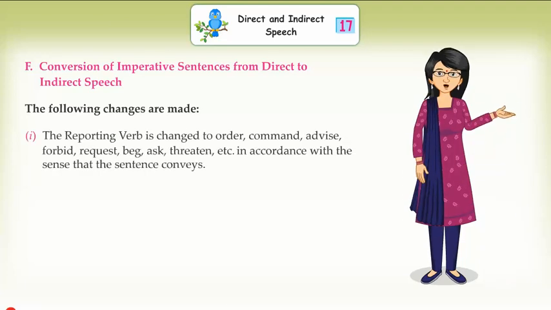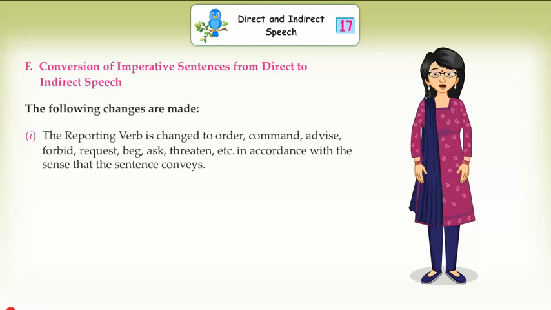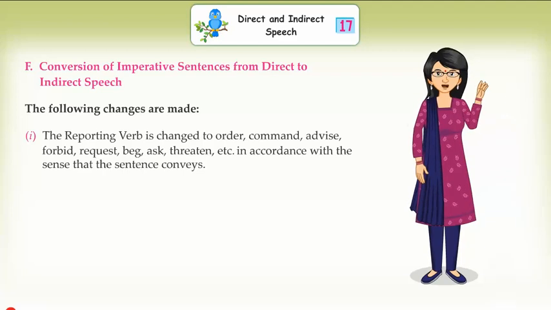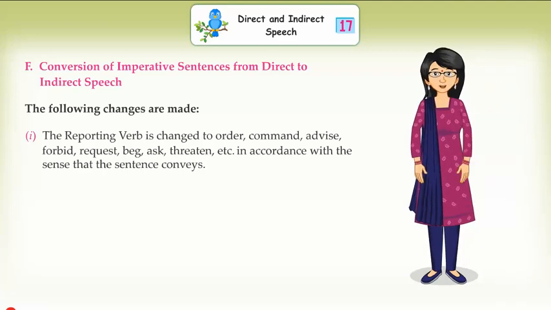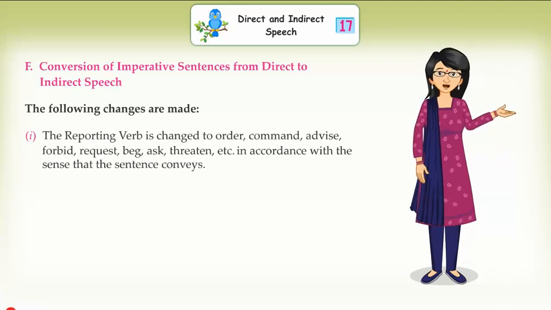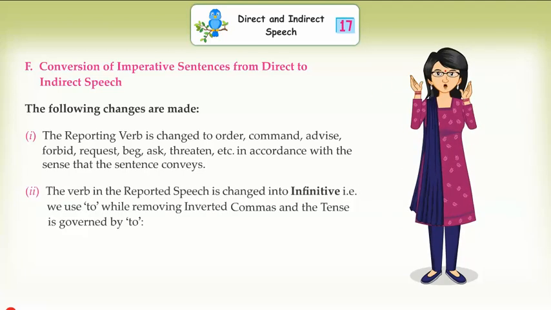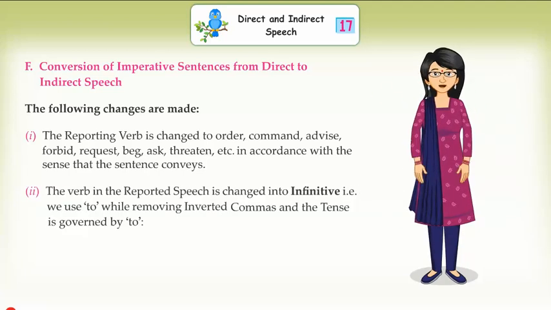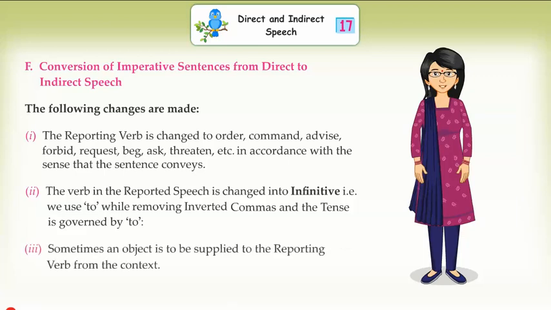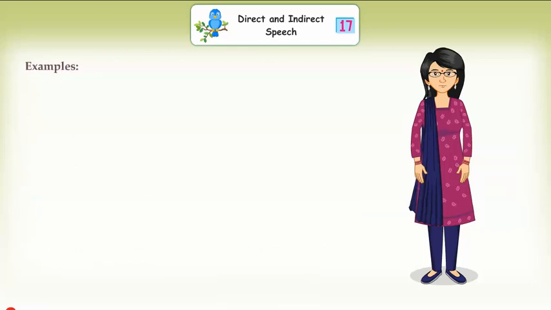The reporting verb is changed to order, command, advise, forbid, request, beg, ask, threaten, etc., in accordance with the sense that the sentence conveys. 2. The verb in the reported speech is changed into infinitive. That is, we use "to" while removing inverted commas, and the tense is governed by "to". 3. Sometimes an object is to be supplied to the reporting verb from the context.